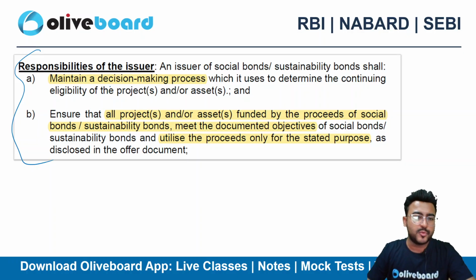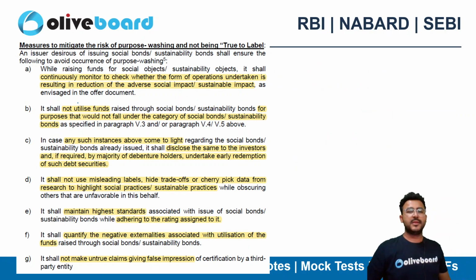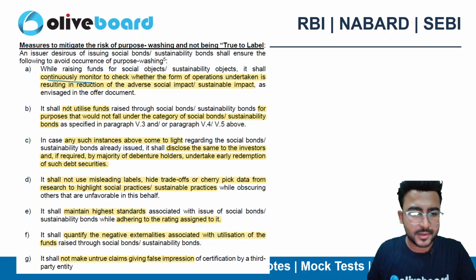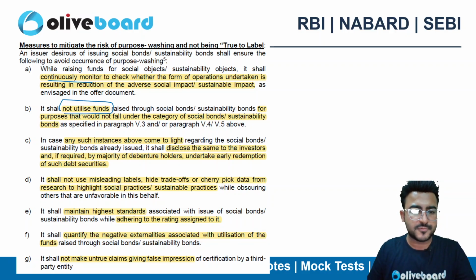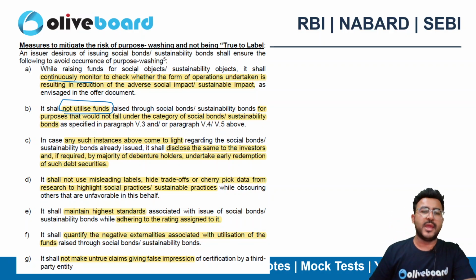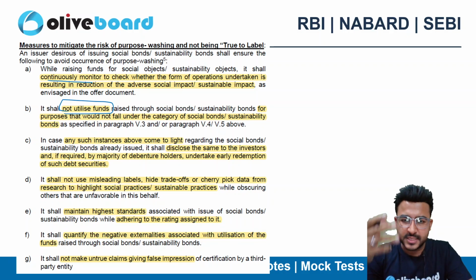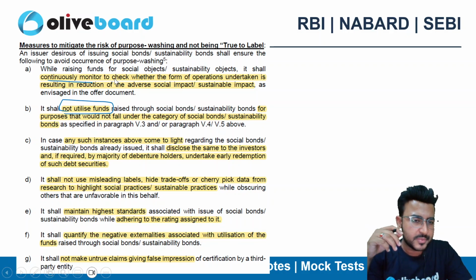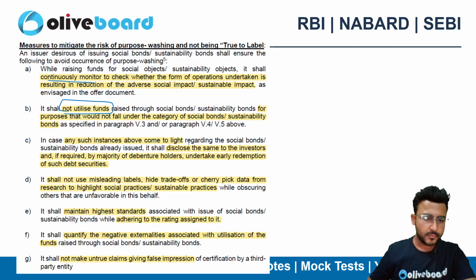I need to maintain a decision making process. All the projects, assets and proceeds should be utilized for the stated purpose only. That's a compulsion. Continuous monitoring should happen, so as not to utilize the funds for objectives other than the stated objectives, right? And if you are doing that, please do state it on a timely basis, right?